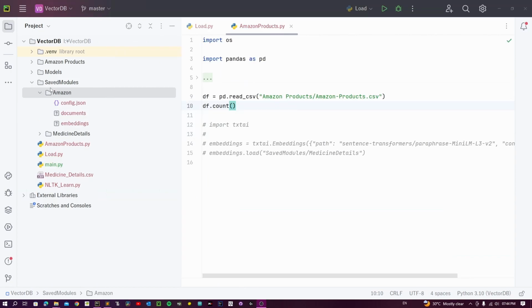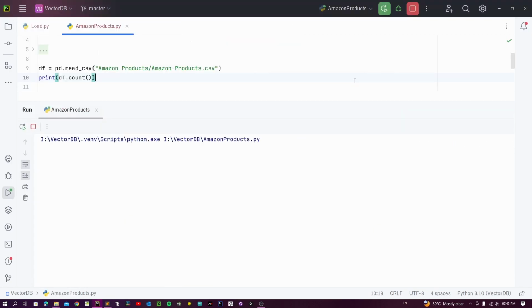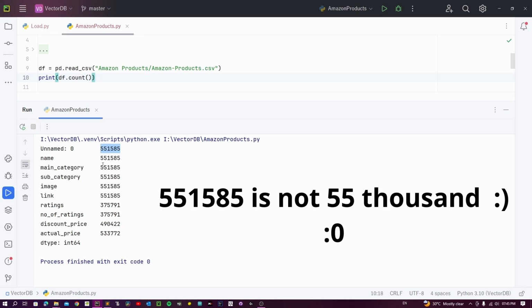I have another module saved for Amazon's product history of 2023-2024. This module is, however, really quite big. As you can see, this is the medicine details, which was about 19 megabytes. However, this Amazon product module is about 900 megabytes. Let's see how the data frame looks. This data frame has around 55,000 rows.